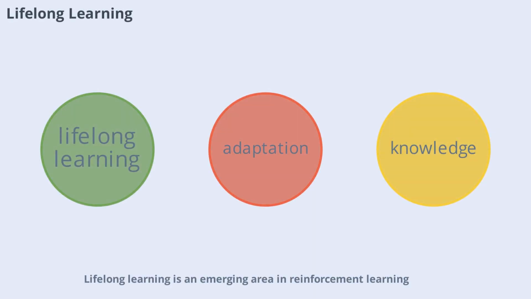Lifelong learning is an emerging area in reinforcement learning where agents continuously learn and adapt throughout their existence. Instead of starting from scratch for each new task, agents build on previous knowledge, becoming more efficient and capable over time. This approach mimics how humans learn and adapt, opening new possibilities for intelligent systems.